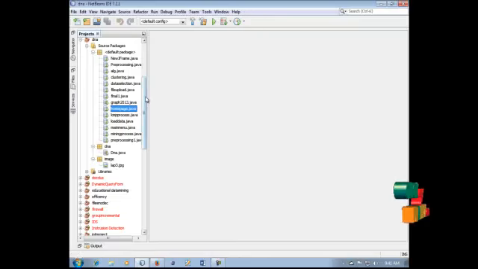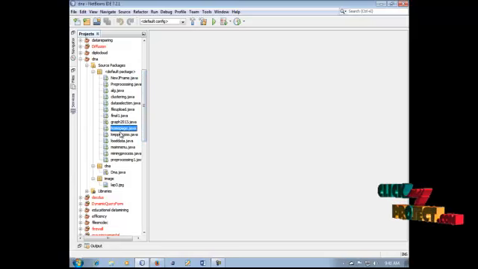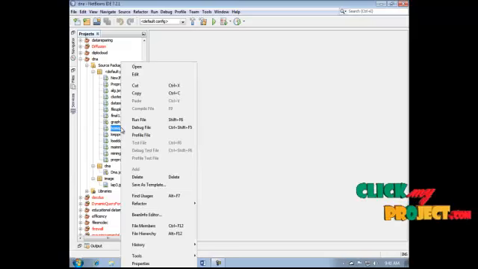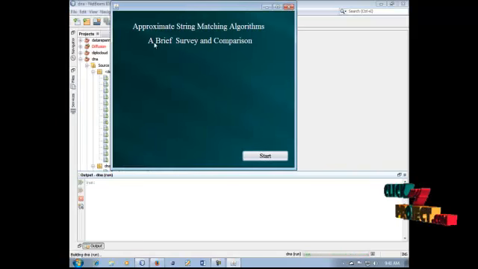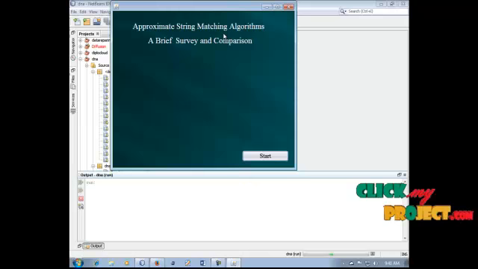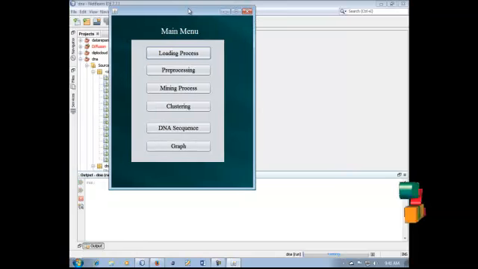Okay, this is our project demo. Click this home page and right click this run file. Our project home page opens. Our project title is Approximate String Matching Algorithm, a Brief Survey and Comparisons. Click this start button and our project starts. This is our project main menu.